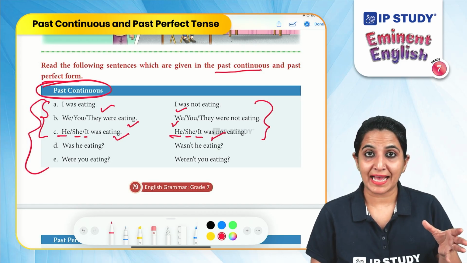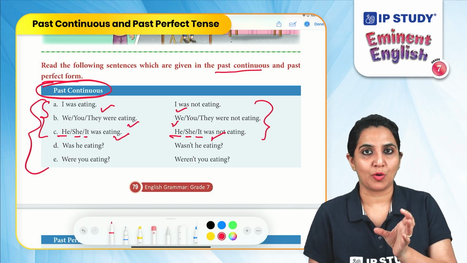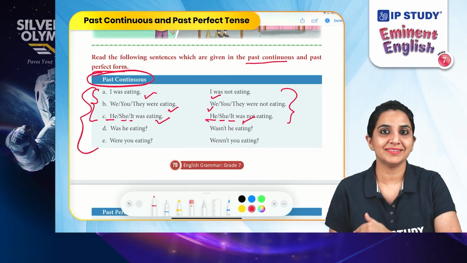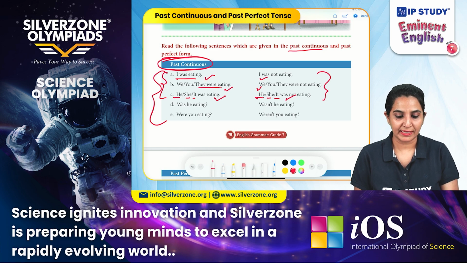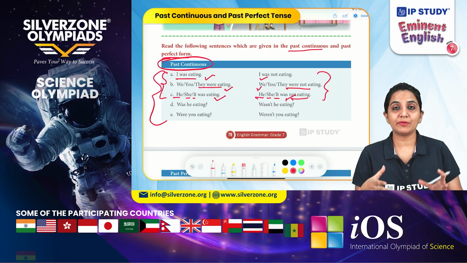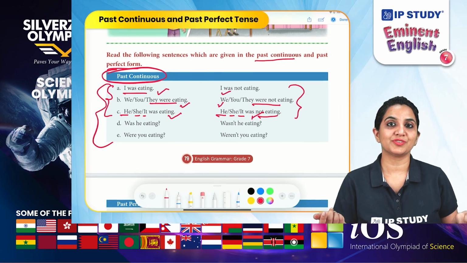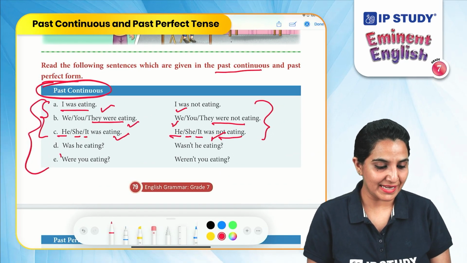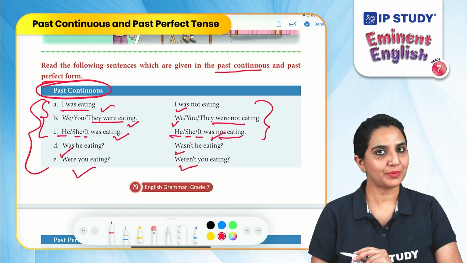And along with adding was or were to the subject, we will add the ing form of the verb, like we have already been doing while studying the tenses. So, I was eating, they were eating. They were not eating, it was not eating. Similarly, while forming the interrogative sentences, we will simply interchange the positions of was and were with the subject. Was he eating? Were you eating? Wasn't he eating? Weren't you eating?